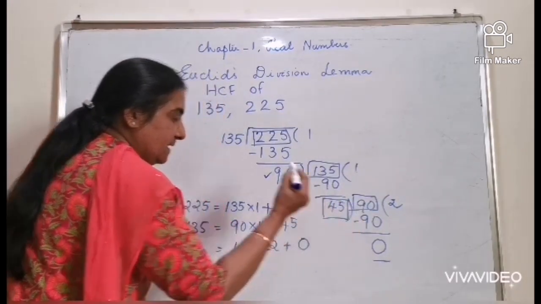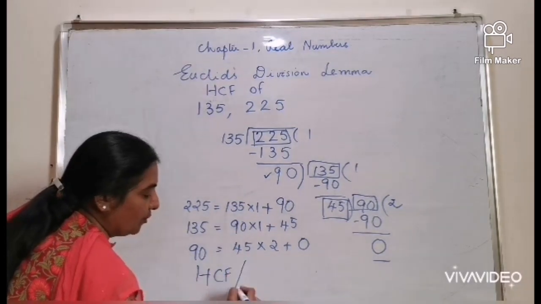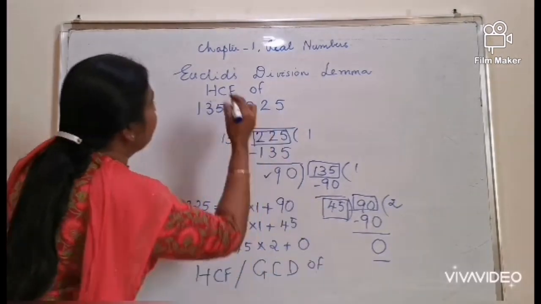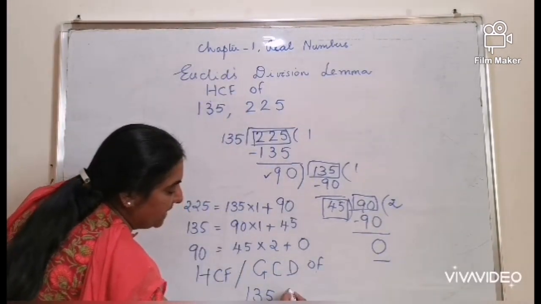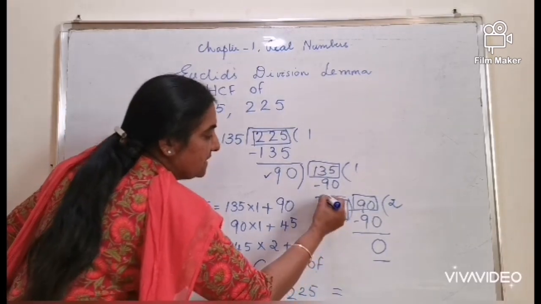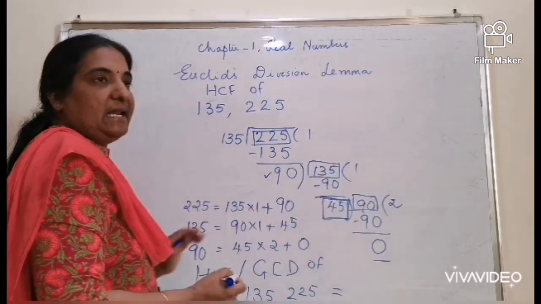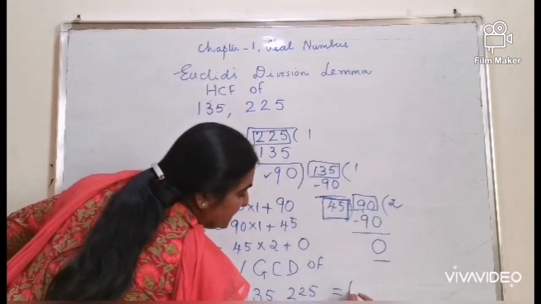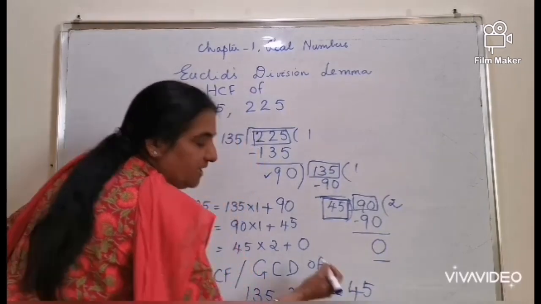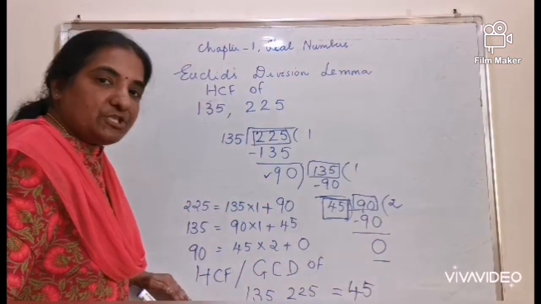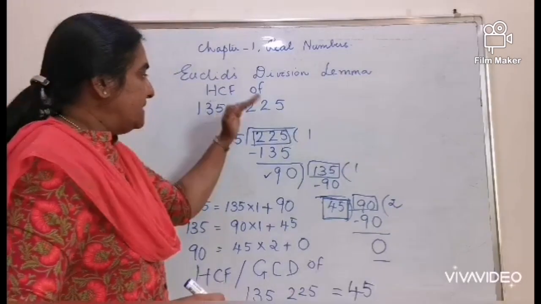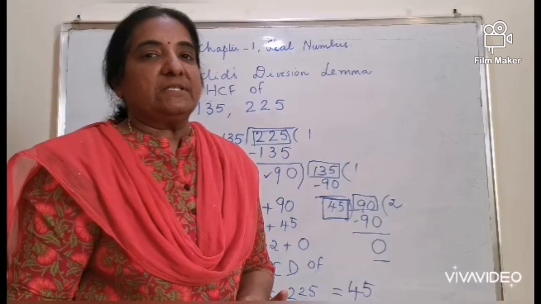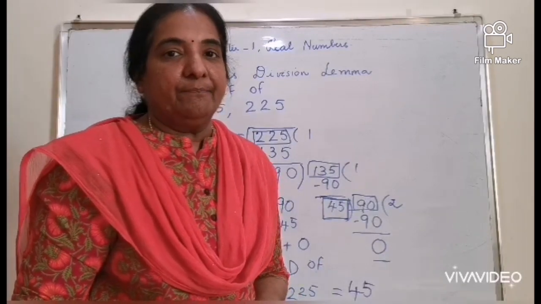Thus, the HCF or greatest common divisor of 135 and 225 is the divisor in the last step, the divisor which is giving you the remainder 0. That is, the HCF is 45. So the step-by-step procedure you are writing is called an algorithm. This is the long division method. This is a possible 2 or 3 mark question in any CBSE exam.